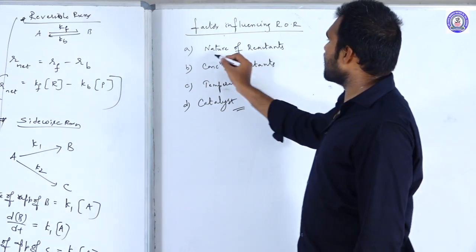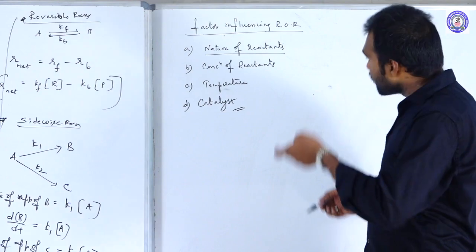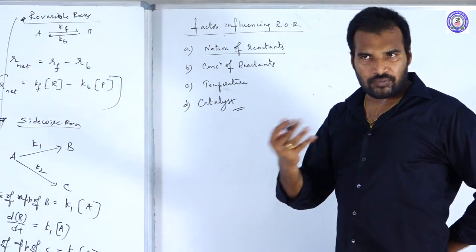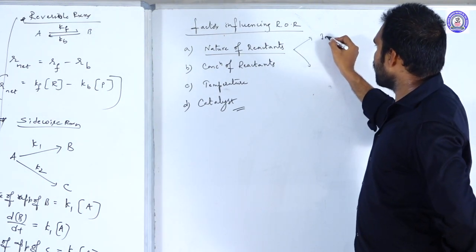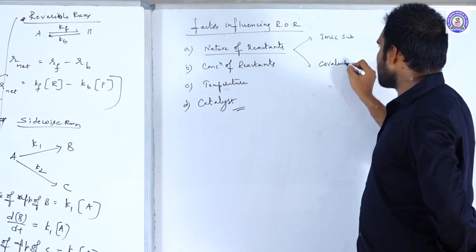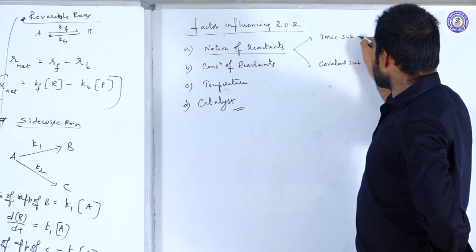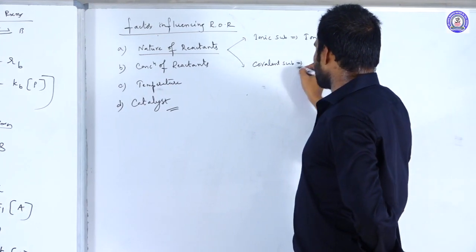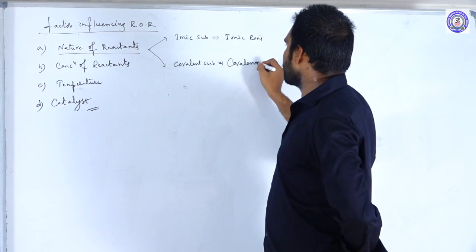The first one, nature of the reactants. How will the reactant's nature decide the rate? As we know, substances are of 2 types: some are ionic and some are covalent. Ionic substances undergo ionic reactions, and the reactions in which covalent substances are involved we call covalent reactions.